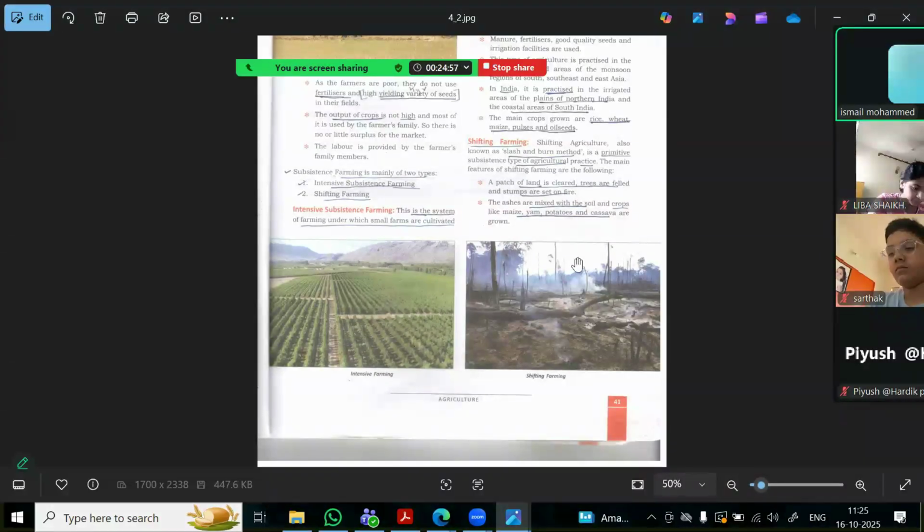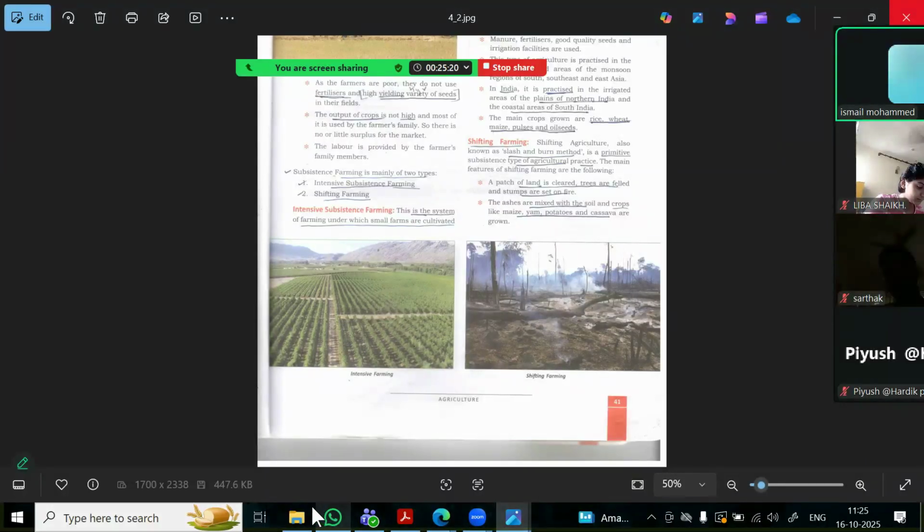All the trees are cut, and whatever is there is set on fire. The ashes are mixed with the soil, and crops like maize, yam, potatoes, and cassava are grown. They grow these crops after mixing the ashes with the soil.